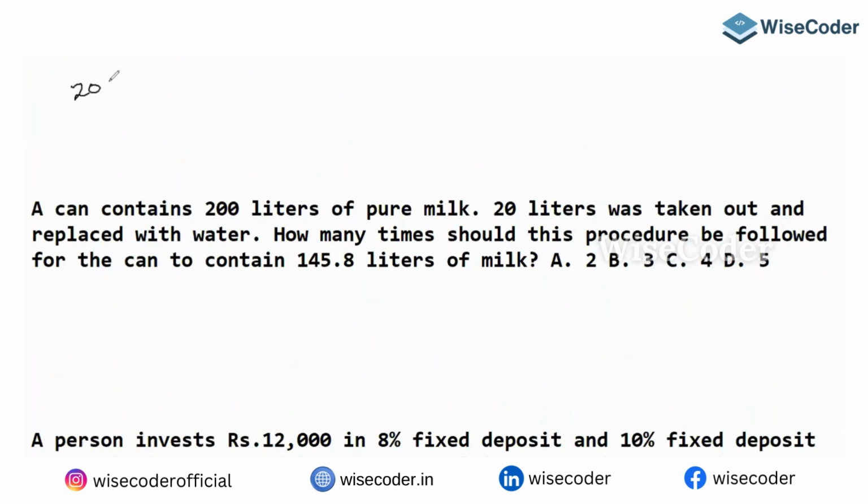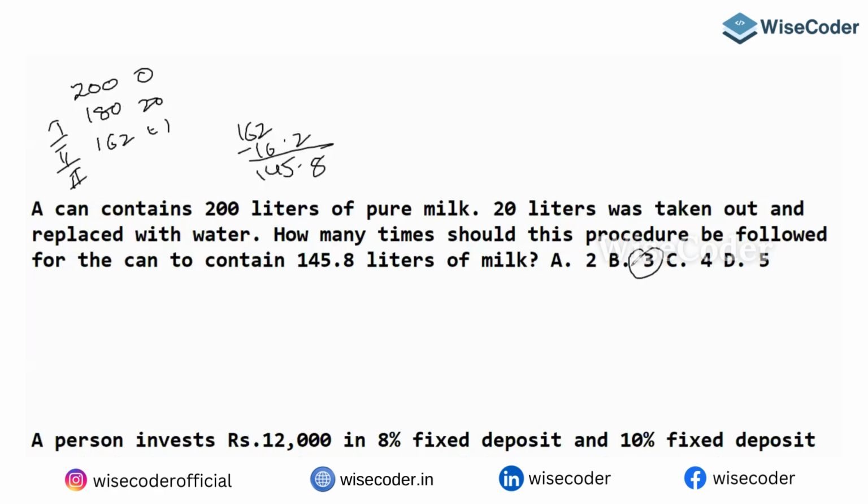So 200 milk initially, 180 milk, 20 water. Out of 180, 10% is gone, 18 is going. So 180 minus 18, 162. So remaining is water. If I do it a third time, 162 minus 16.2, then only that will give you 145.8.